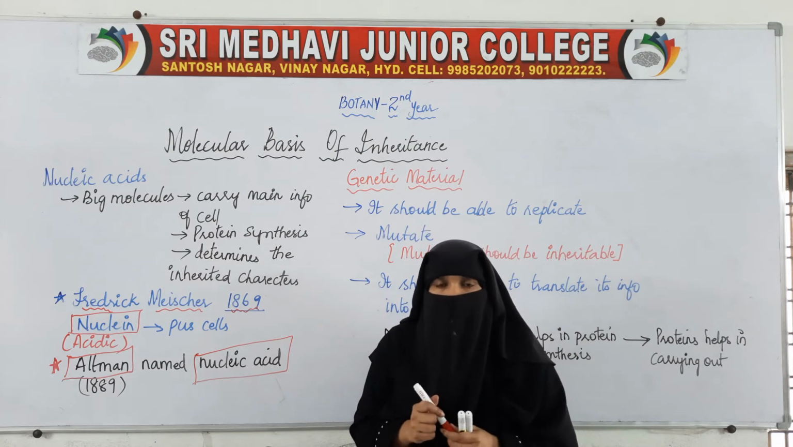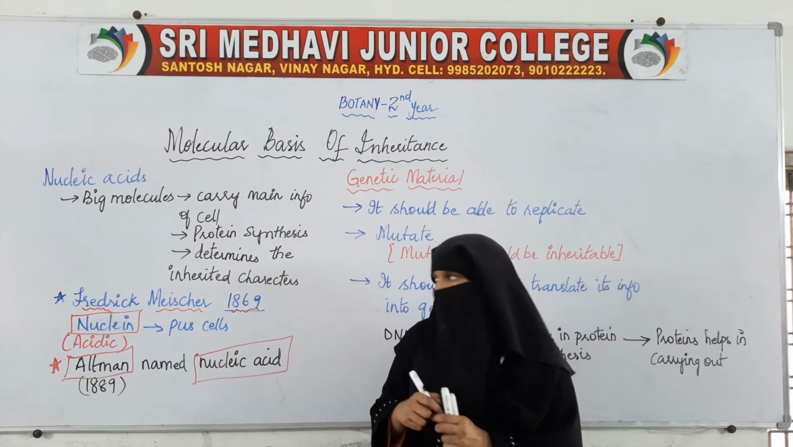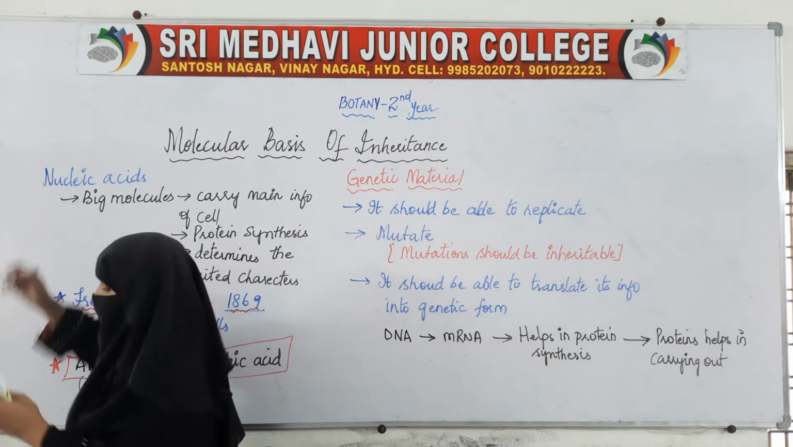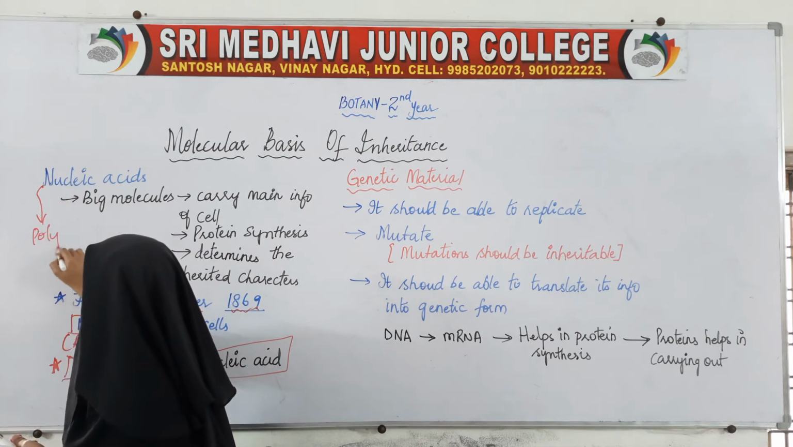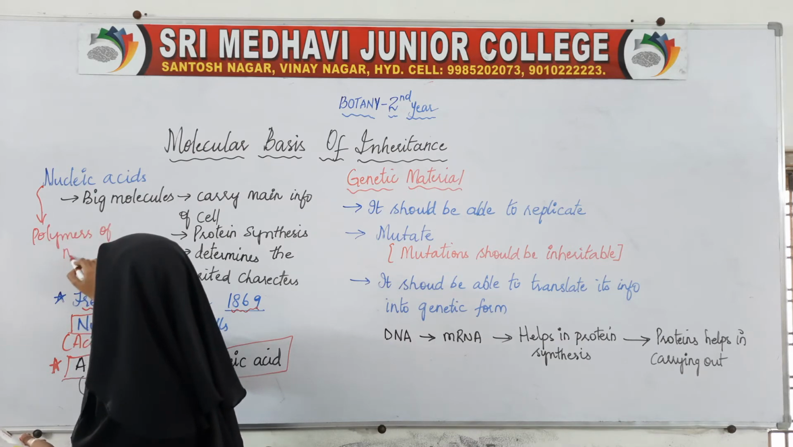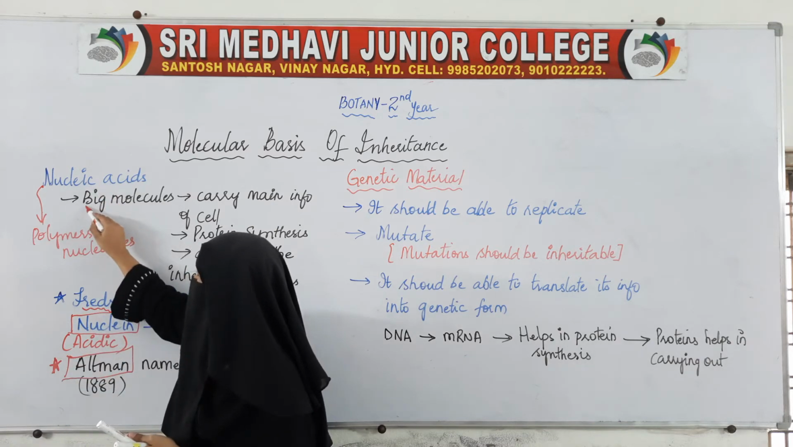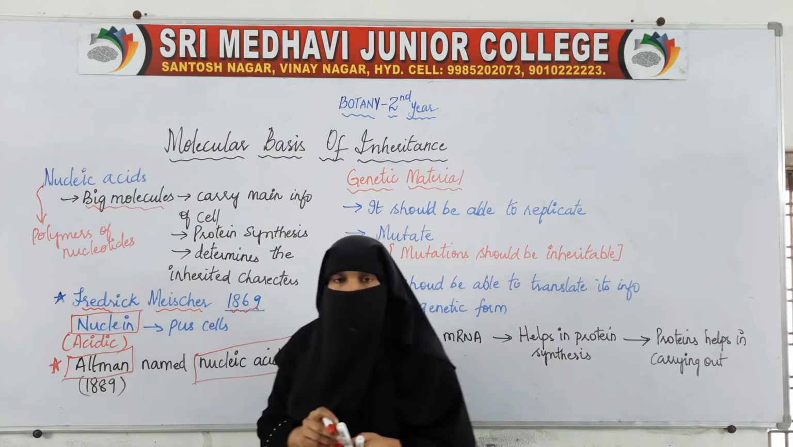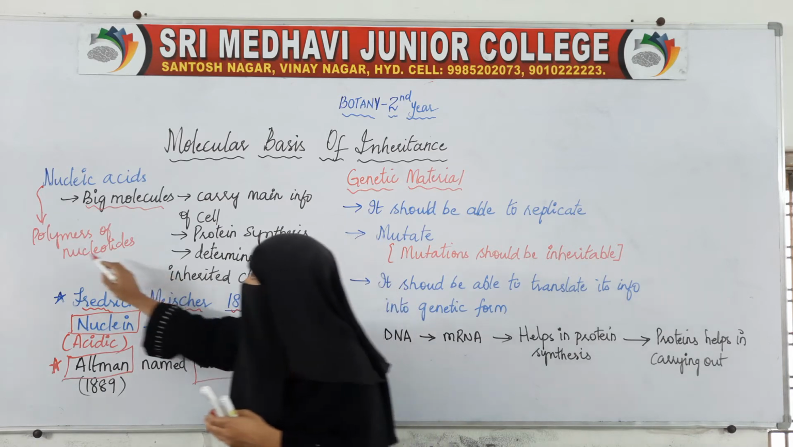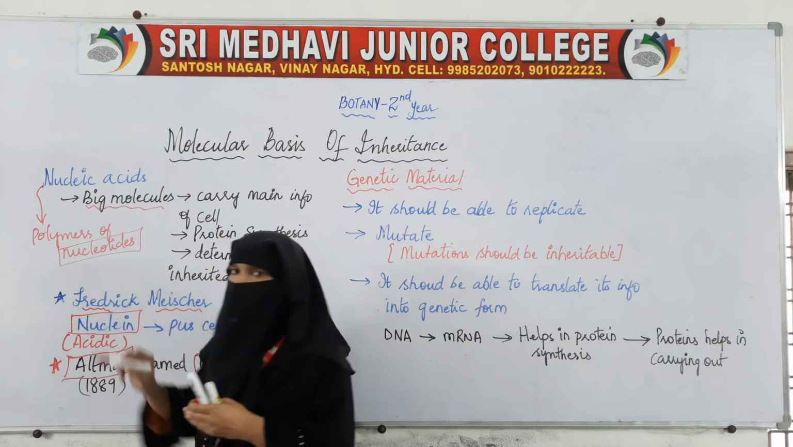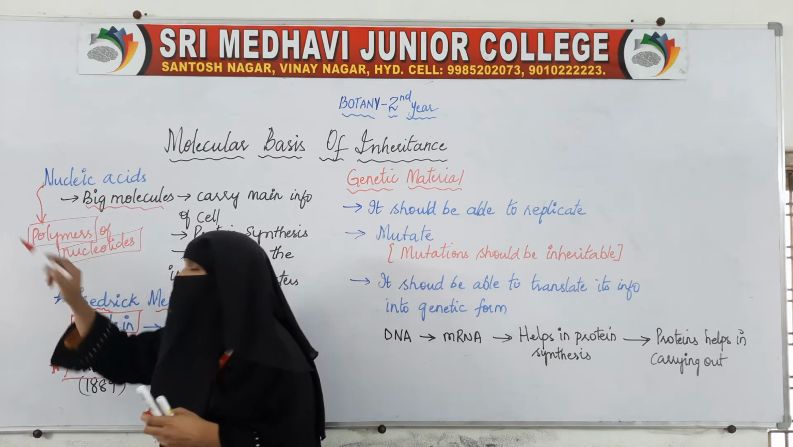So in short, we can define nucleic acid as polymers of nucleotides. We said nucleic acid is a big molecule. This big molecule is made up of a combination of small molecules; small nucleotides combine and form a big molecule. So that big molecule is called a polymer.